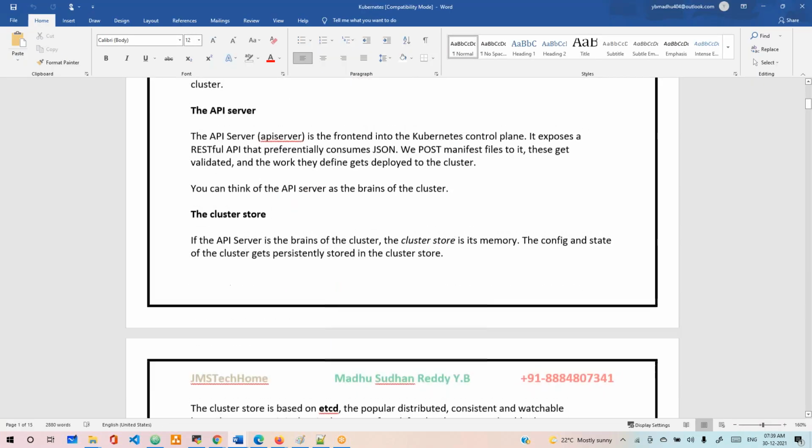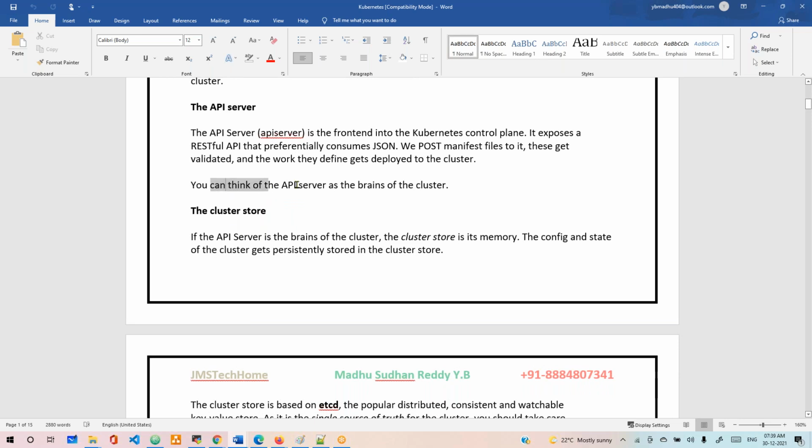You can think of the API server as the brain of your cluster. It's a brain: what exactly to do, what to do next, who will tell us? Basically the brain does that. For a human being, you understand, no? The same way, the API server is kind of a brain for Kubernetes. The cluster store is kind of a memory. Brain and memory are not the same; they are different.